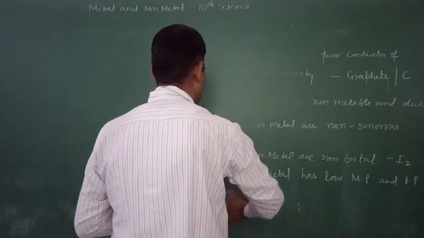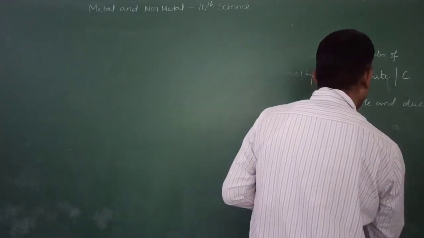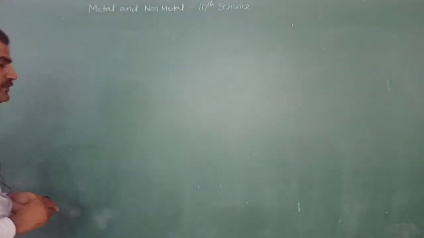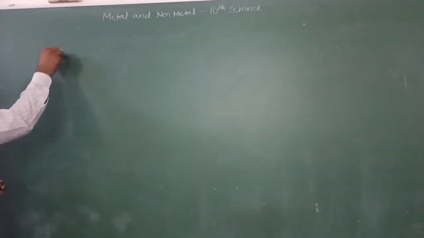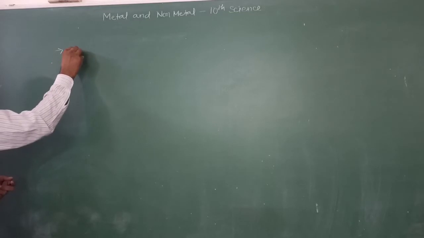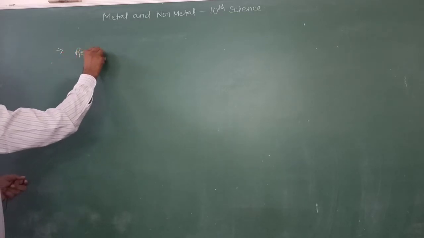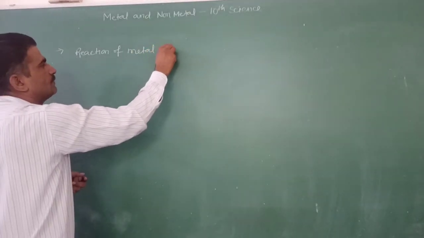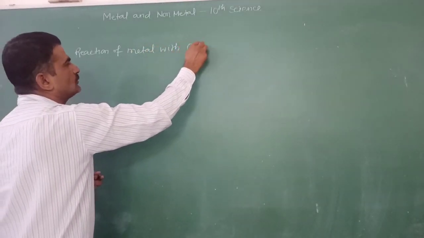Now first we take the chemical properties of metals. The first property that we study is the reaction of metal with oxygen.